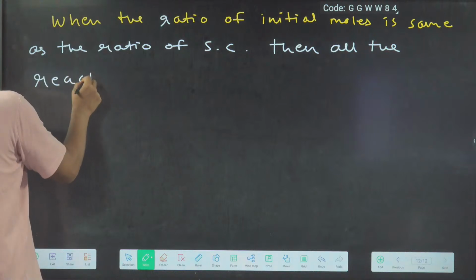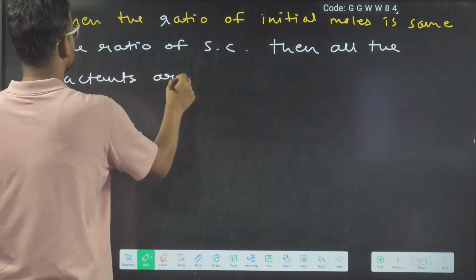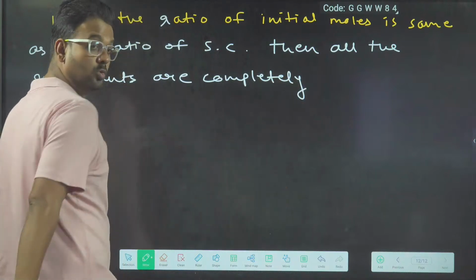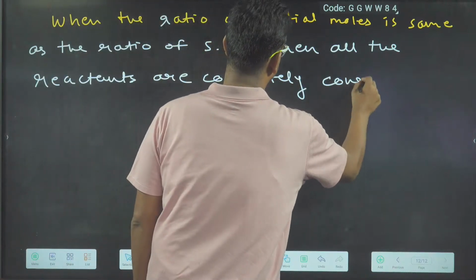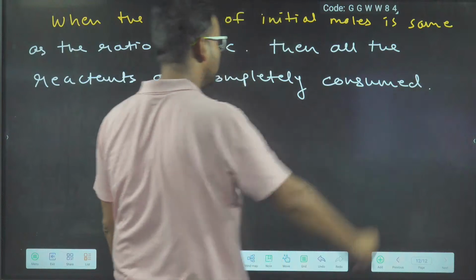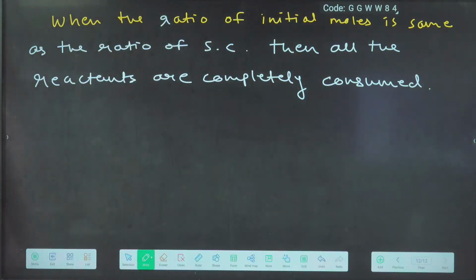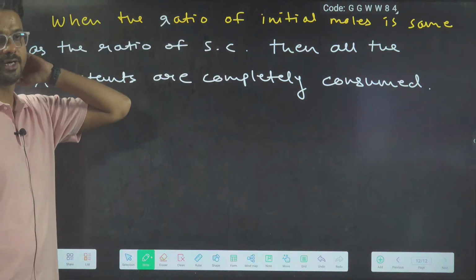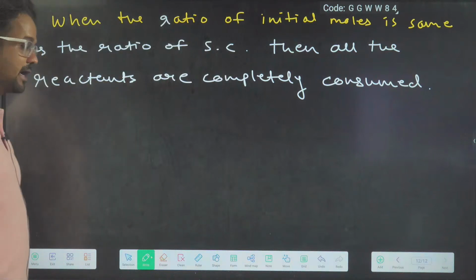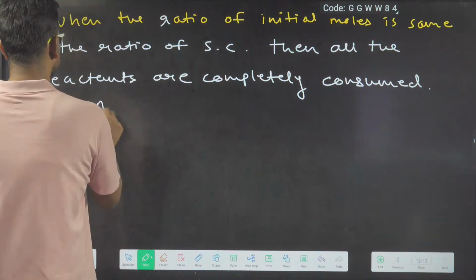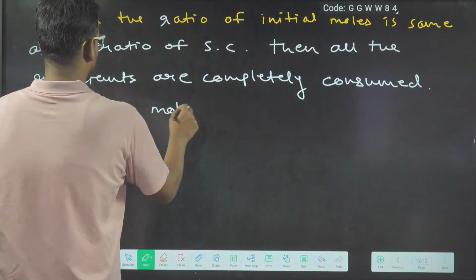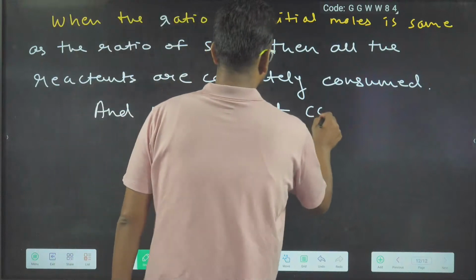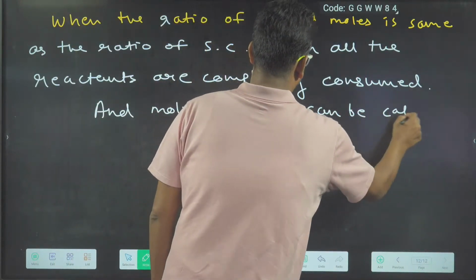When all the reactants are completely consumed, when the ratio of initial moles is the same as the ratio of stoichiometric coefficient, then all the reactants are completely consumed and moles of product can be calculated.